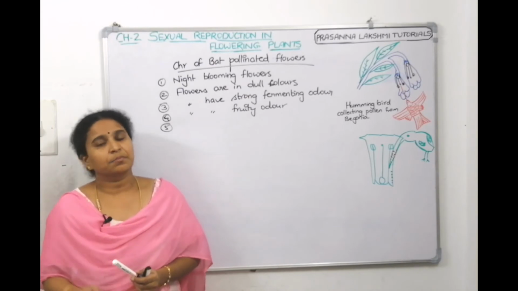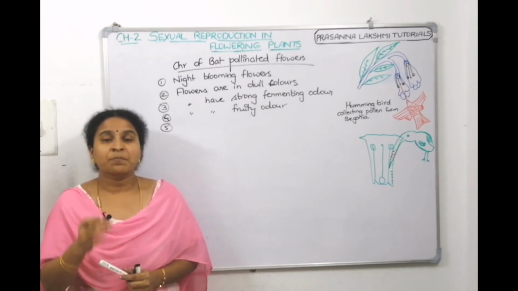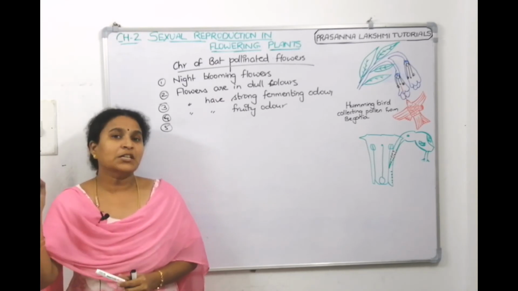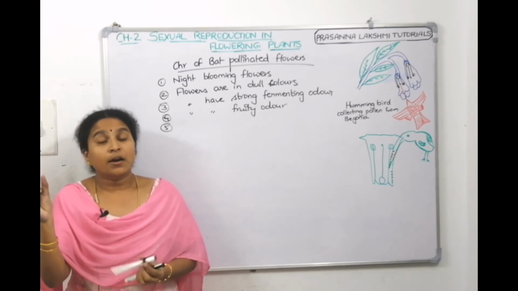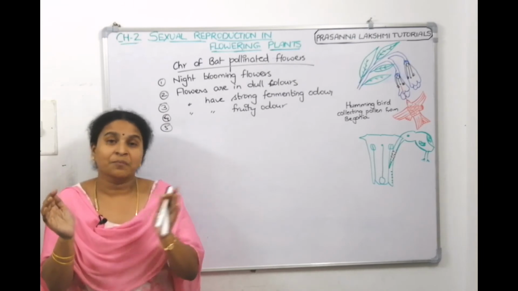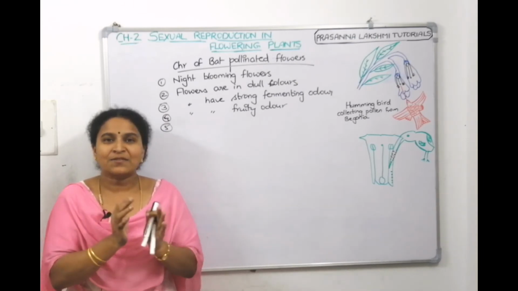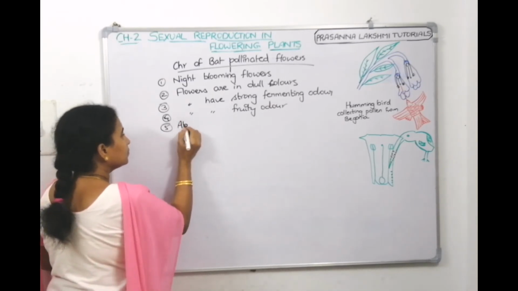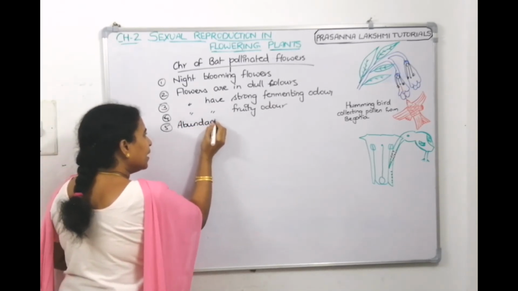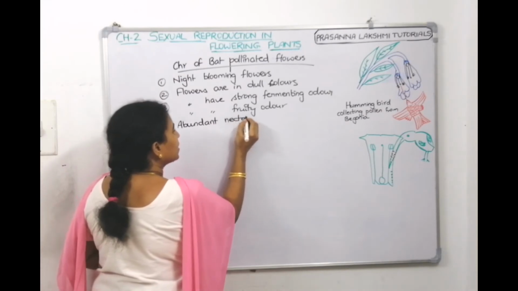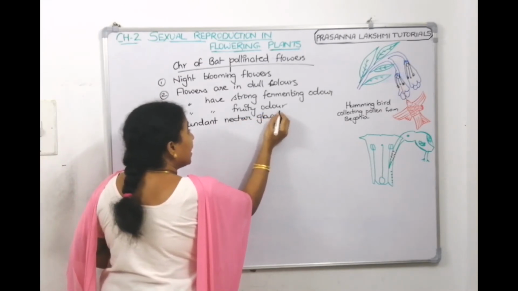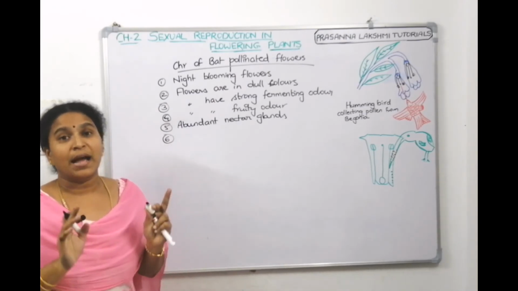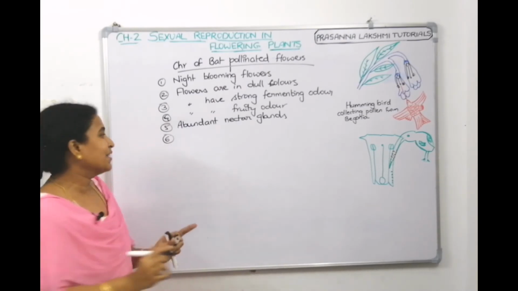To collect nectar and edible pollen grains. Here again the nectar should be more. Entomophilous flowers secrete little nectar, ornithophilous flowers secrete more nectar, and chiropterophilous flowers secrete even more nectar. So, abundant nectar glands, more than ornithophilous flowers, and abundant pollen grains also.